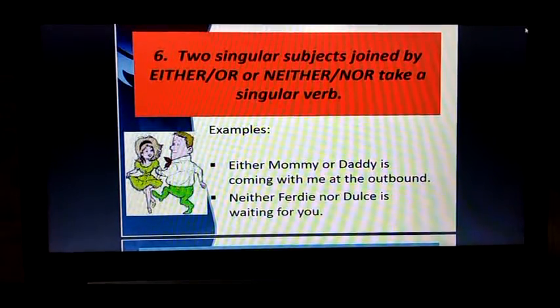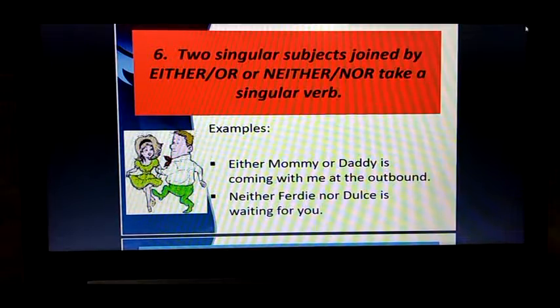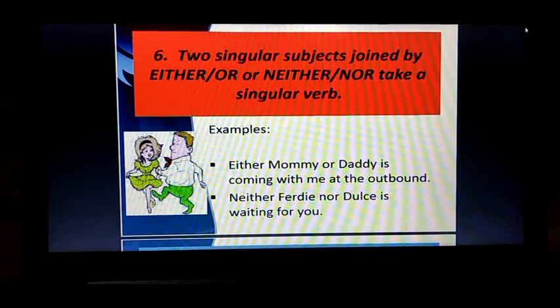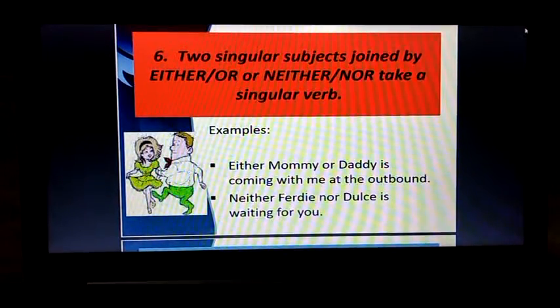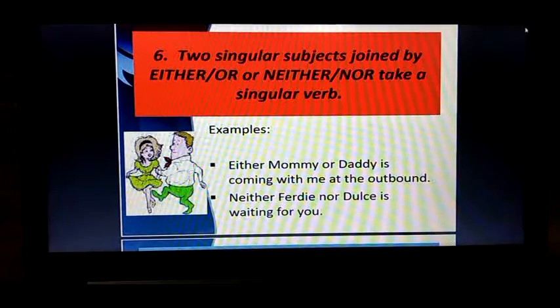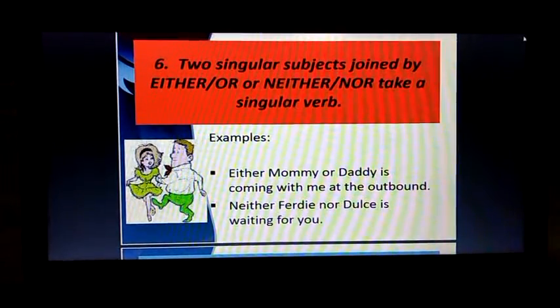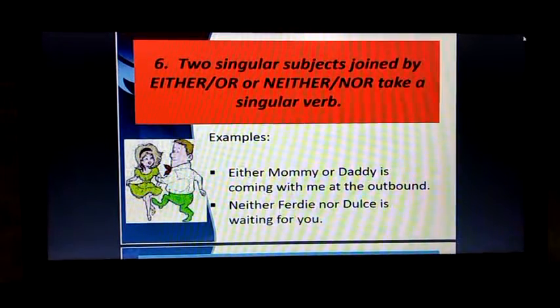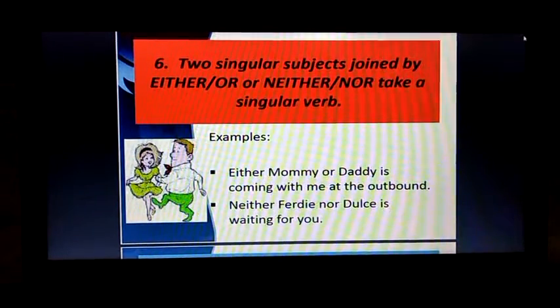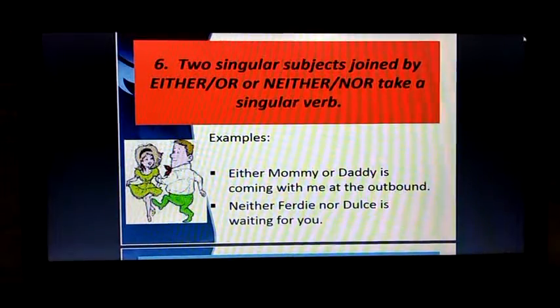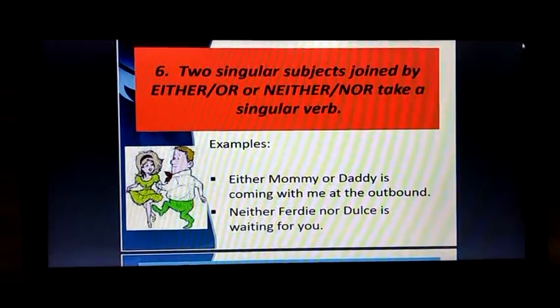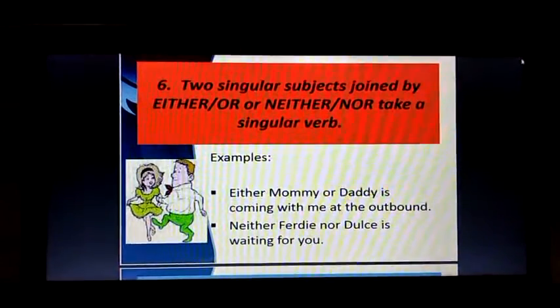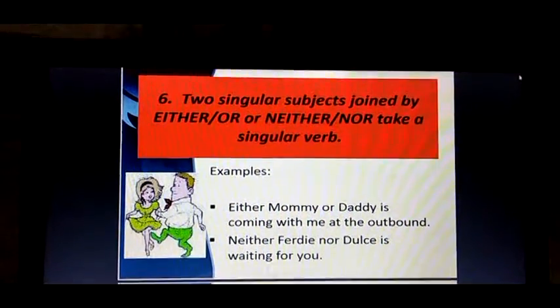Why? Because these subjects are joined by either/or. The first one is joined by either/or, the second one is joined by neither/nor. So the rule is: two singular subjects joined by either/or or neither/nor take a singular verb. Now come to the next rule.